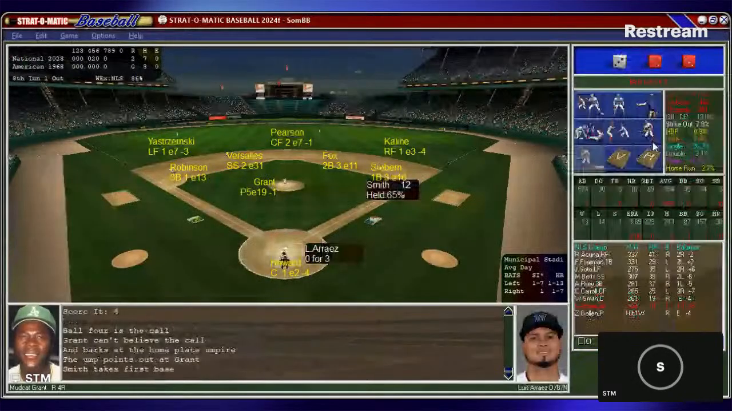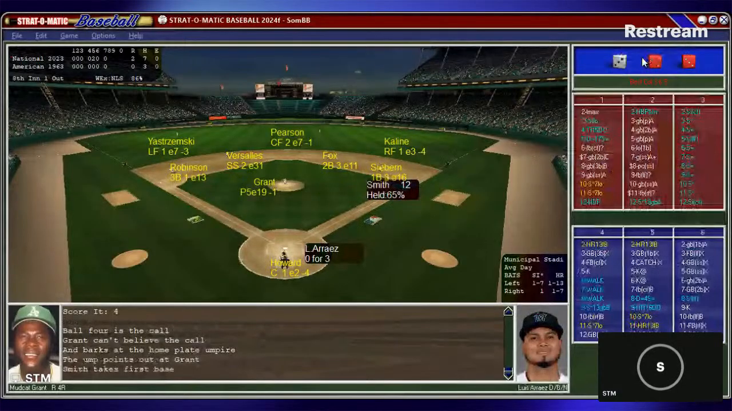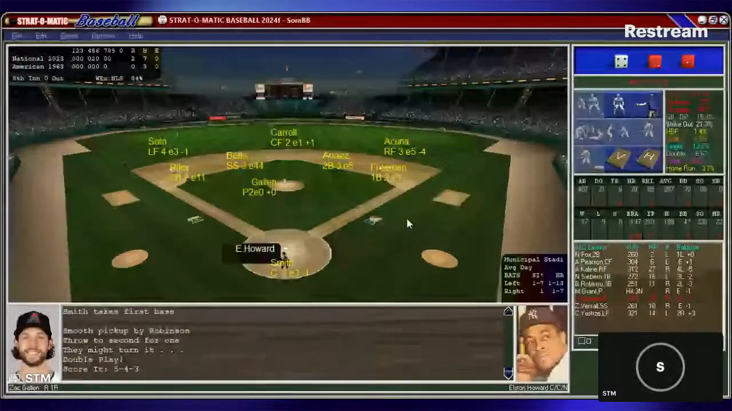Here's Luis Arraez. He's 0 for 3 in the ball game. Howard sets the target. Grant working from the stretch. Runner on first and one out. And that's going to be a ground ball to third. Brooks Robinson, vacuum cleaner. A young-looking third baseman from the Baltimore Orioles goes 5-4-3. Turns the double play. We go to the bottom of the eighth. It's the National League of 2023, 2. Go to the bottom of the eighth inning.